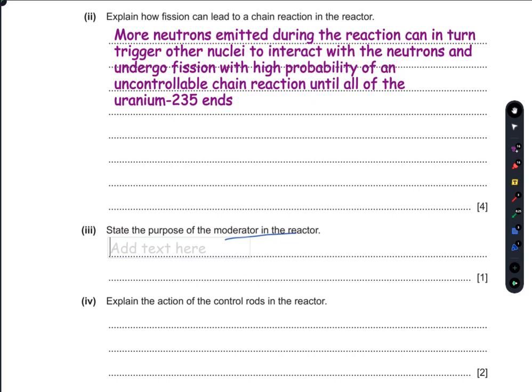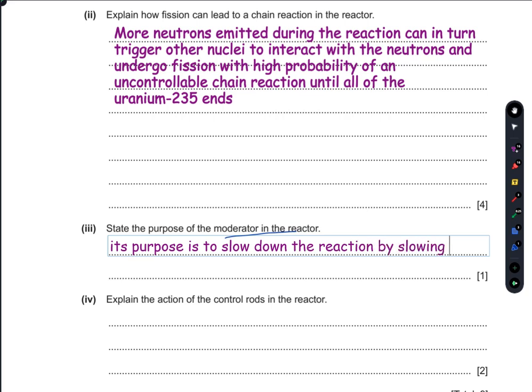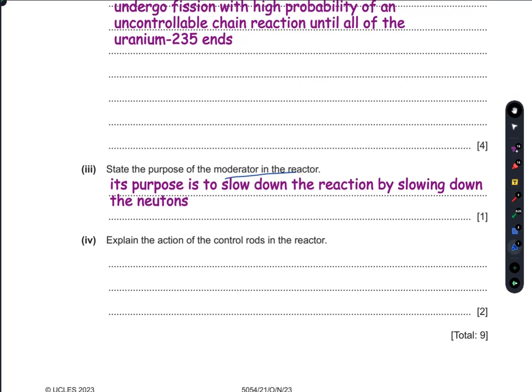Its purpose is to slow down the reaction by slowing down the neutrons. So now, explain the actions of the control rods in the reactor.